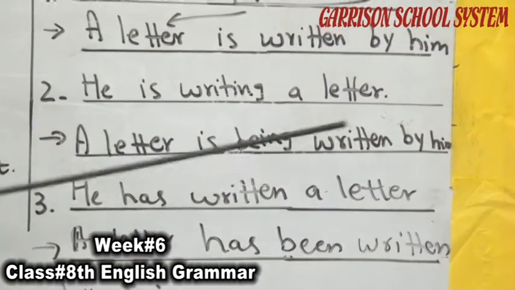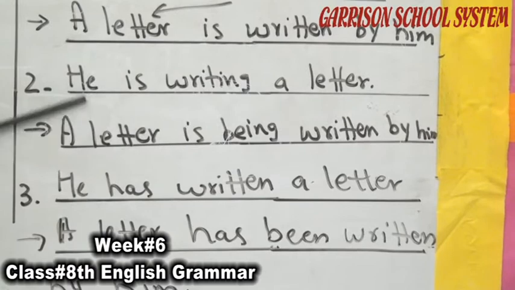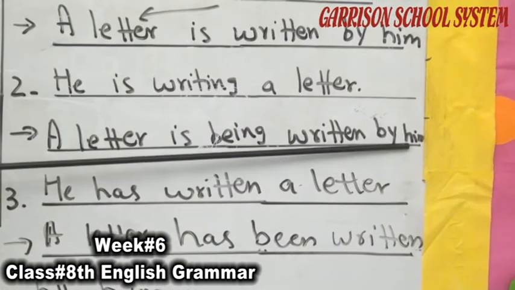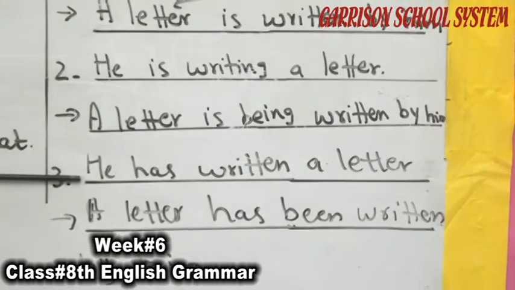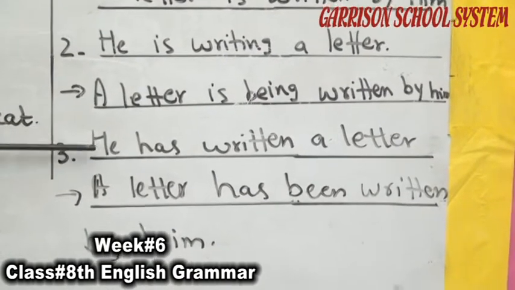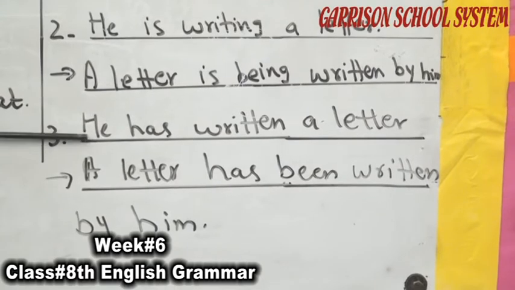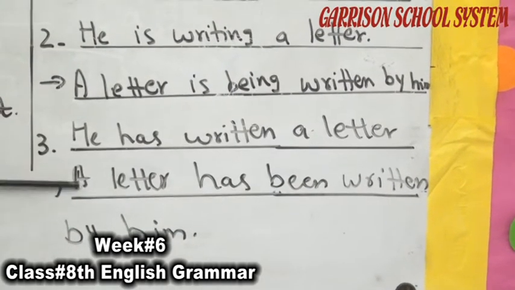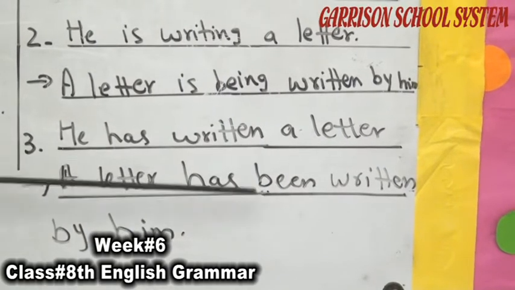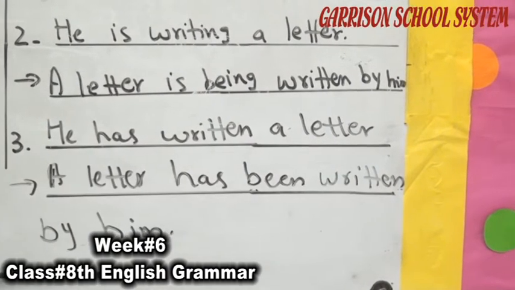Here he becomes him. The subject becomes the object in passive voice. Third example, active voice, perfect tense. He has written a letter. Then a letter has been written by him.